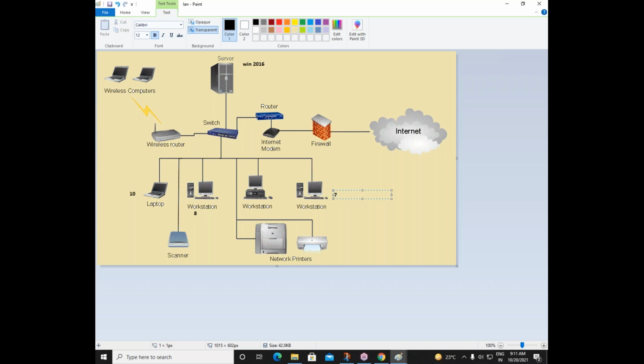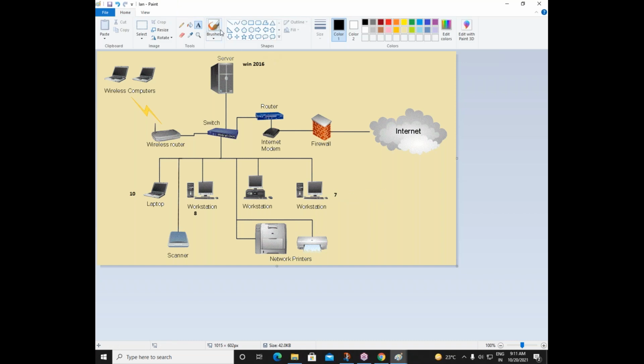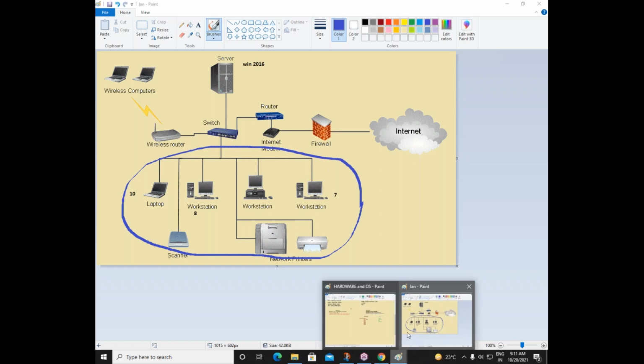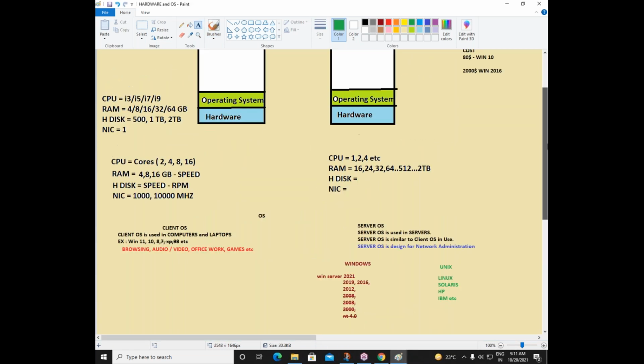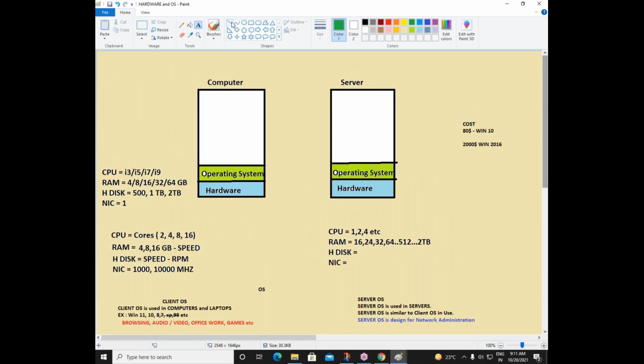By using that server machine, by using the server operating system in that server machine, I can control my whole network. So what exactly does controlling mean? I'll give one simple example. Controlling means, on top of this operating system, what do we have to do? On top of this operating system, we have to install some applications.